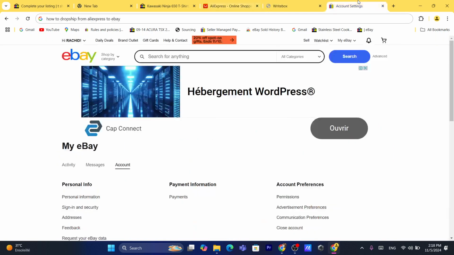So the first thing you need to do, guys, is to add a payment method to your eBay. In case you already did that, as you can see, this is just a new account. I have like 10 feedbacks on this account. Now you just need to set up your eBay account. You just need to connect Payoneer to your eBay if you live outside of the United States, or you can just add your bank account so that you can receive your payments. Now, after you do this, guys, then follow me.